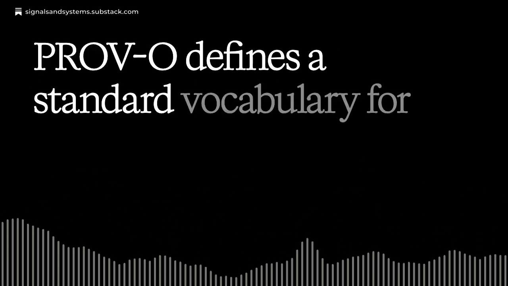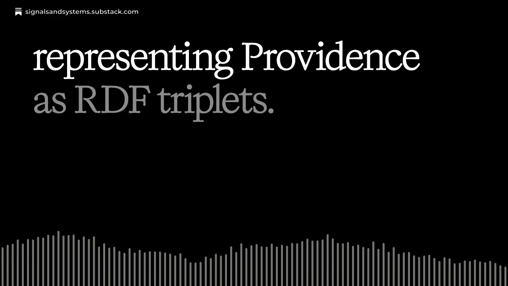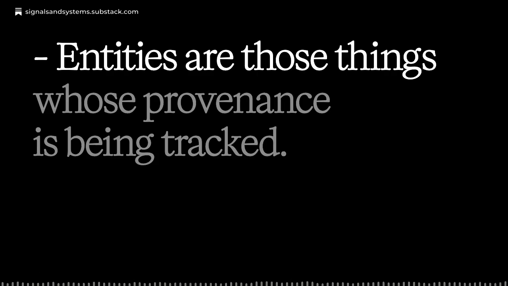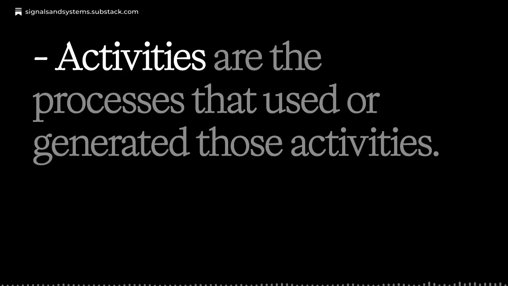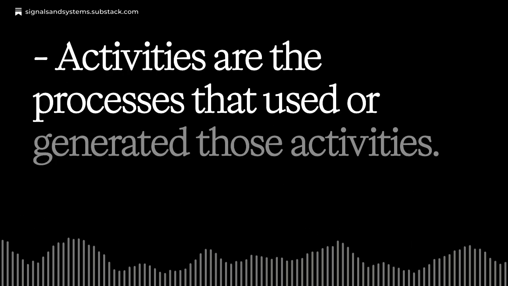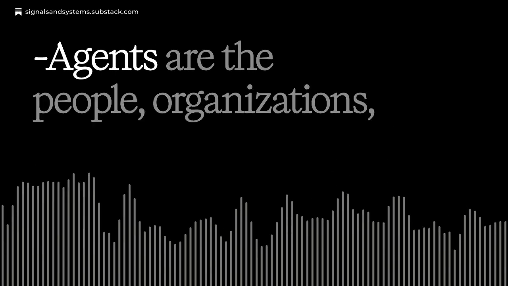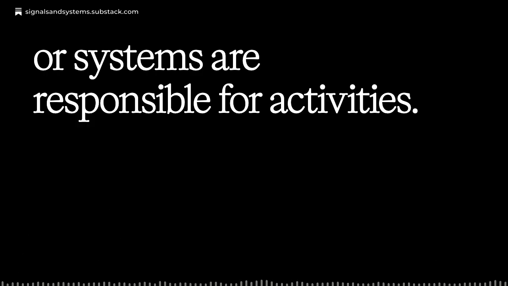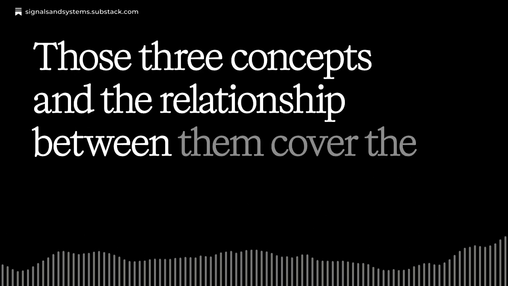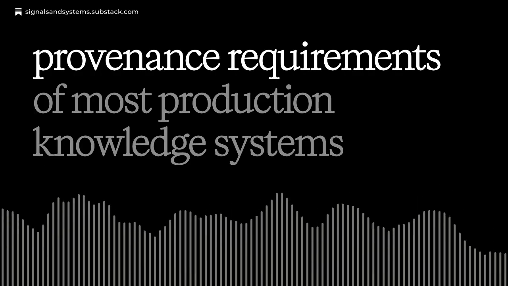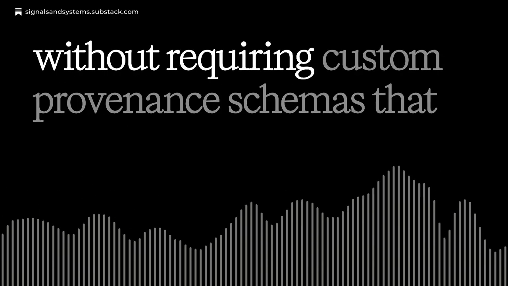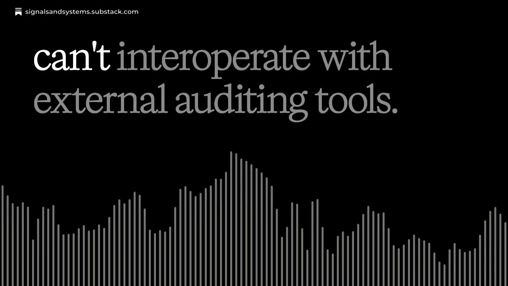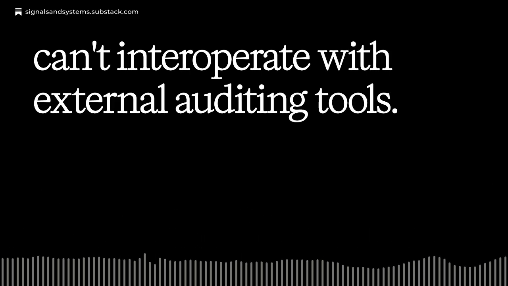PROV-O defines a standard vocabulary for representing provenance as RDF triples. Entities are those things whose provenance is being tracked. Activities are the processes that used or generated those entities. Agents are the people, organizations, or systems responsible for activities. Those three concepts and the relationships between them cover the provenance requirements of most production knowledge systems without requiring custom provenance schemas that can't interoperate with external auditing tools.